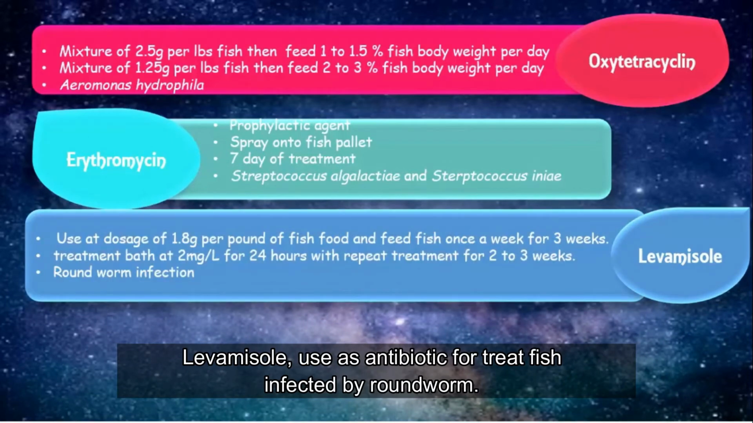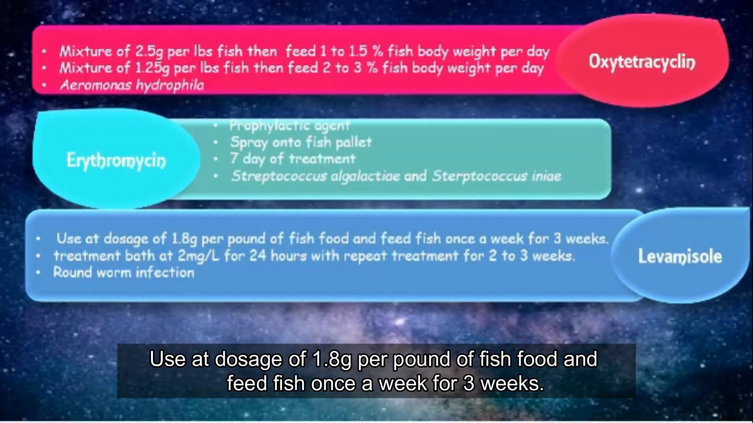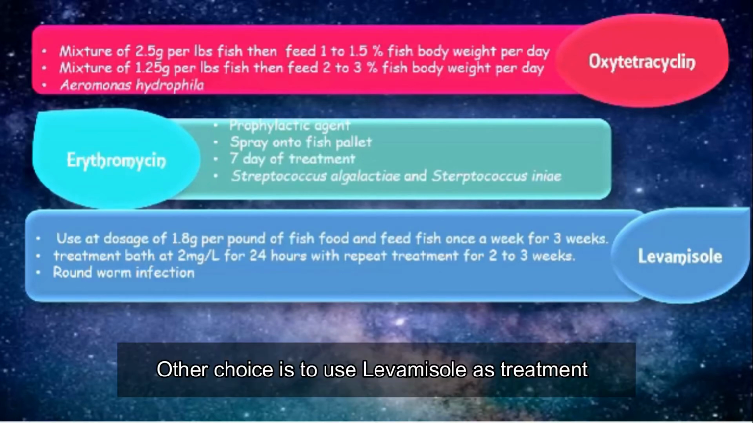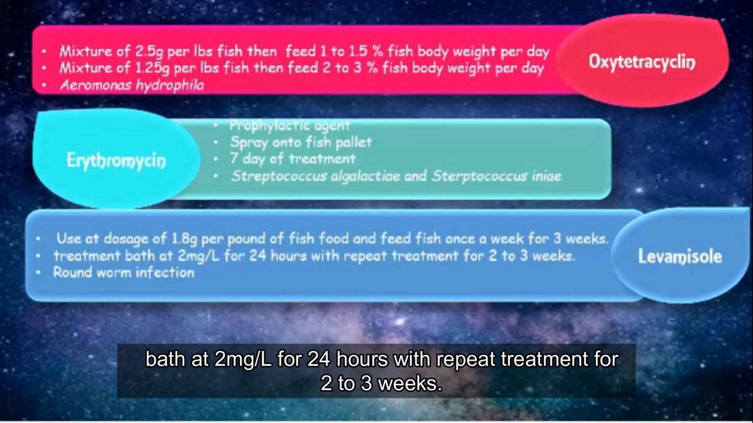Levamisole, used as an antibiotic to treat fish infected by roundworm. Used at a dosage of 1.8 gram per pound of fish food and feed fish once a week for 3 weeks. Another choice is to use levamisole as a treatment bath at 2 mg per liter for 24 hours with repeat treatment for 2 to 3 weeks.